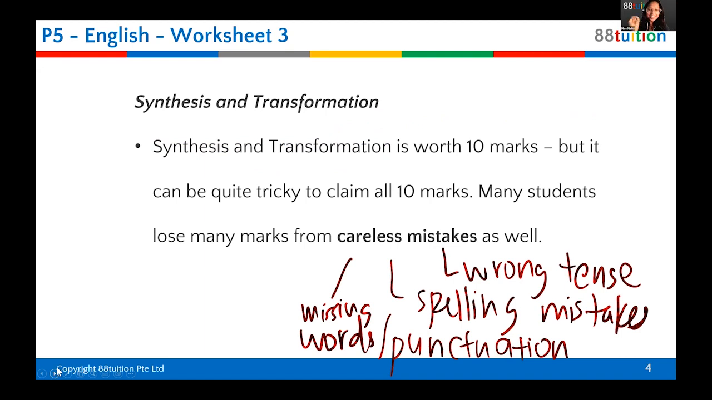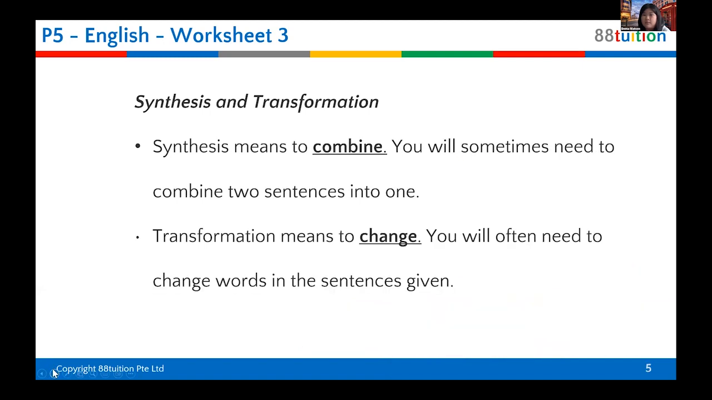But yes, okay. Synthesis and transformation is 10 marks, already mentioned. Now, students always do not get the 2 complete marks because they lose marks. You lose marks when you're missing words. So when you join the sentences, if you are missing any words, you lose marks. If you forget a punctuation, like a comma, you lose marks. If you misspell words, you lose marks. If you didn't change the tense or used the wrong tense, you lose marks. So those are things you lose marks for. So it's very important to take note of.